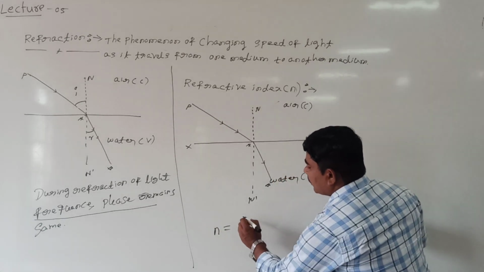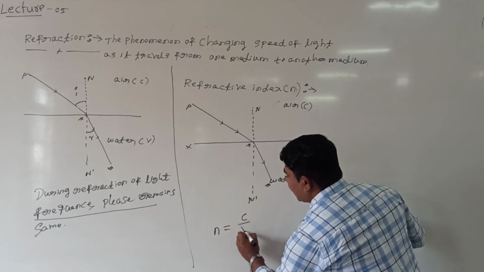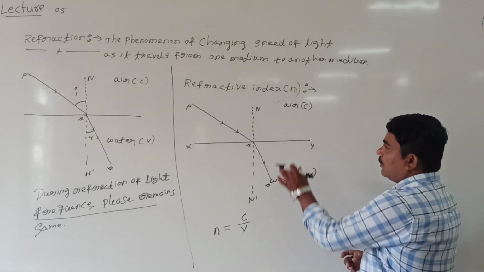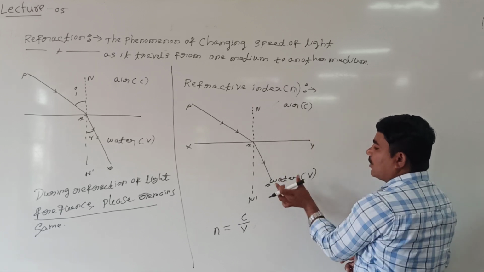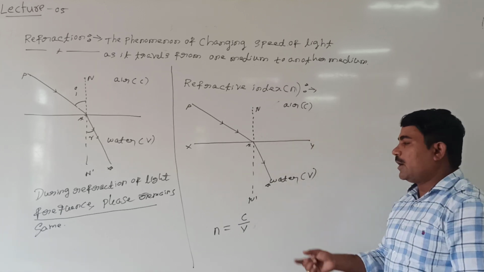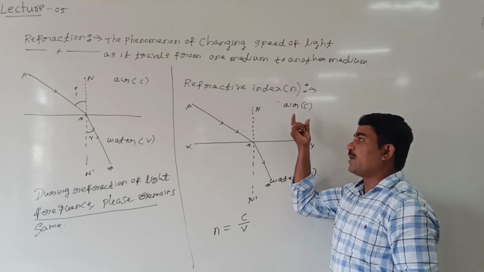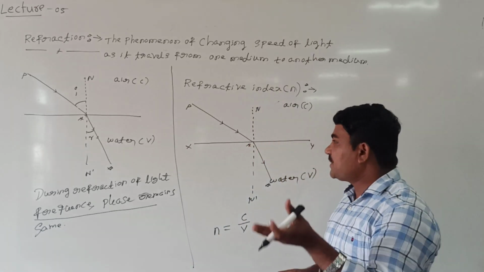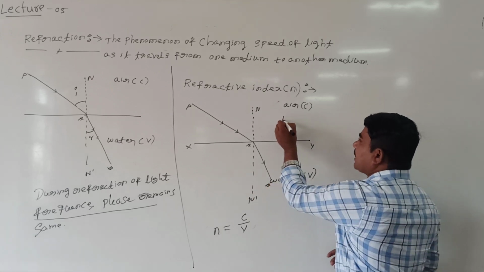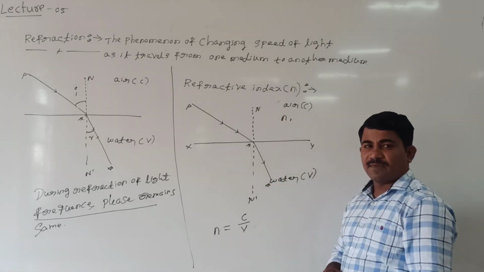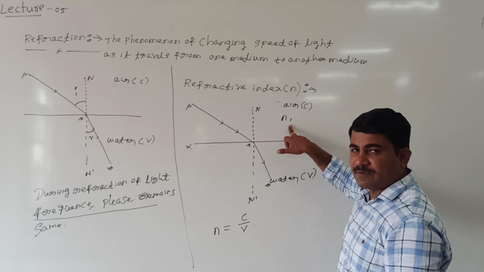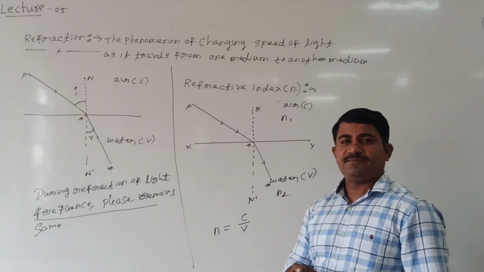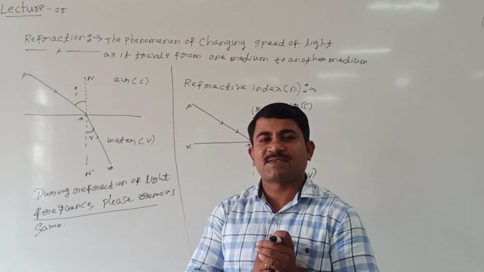So, the ratio of speed of light in air to speed of light in water, or the ratio of speed of light in water to speed of light in air, that we are calling refractive index. Look at me. Air has refractive index represented by n1, and water has refractive index n2.